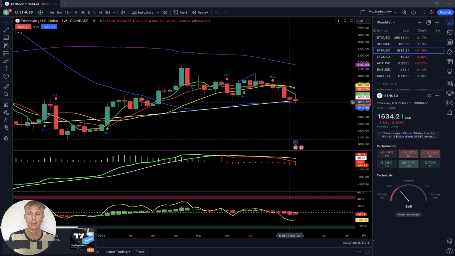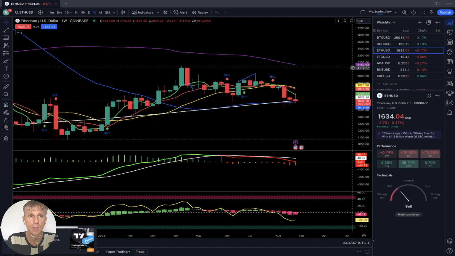Or it can do bearish crossover. It can continue to go bearish and do bearish crossover. We'll see. Now let's move to monthly.